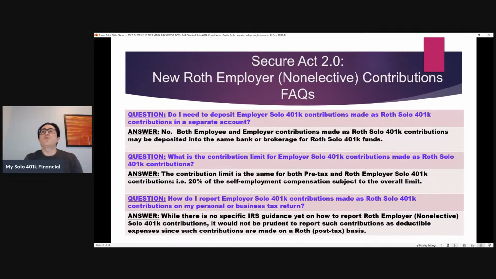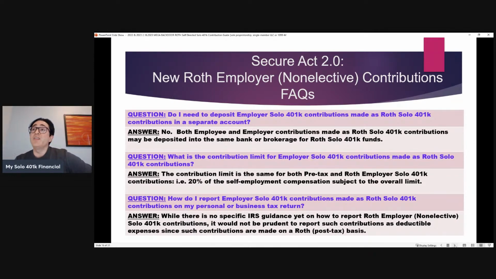So what are some FAQs with respect to these new Roth employer contributions? Do I need to deposit the employer Solo 401k contributions made as Roth Solo 401k contributions in a separate account? No, you don't. So if you're making both employee and employer contributions as Roth Solo 401k contributions, those contributions may be deposited into the same Roth Solo 401k sub account, right? Of course, you need a separate account for Roth Solo 401k funds versus pre-tax funds, but whether those Roth contributions were made as employee or employer contributions, they may be made into the same bank or brokerage account.